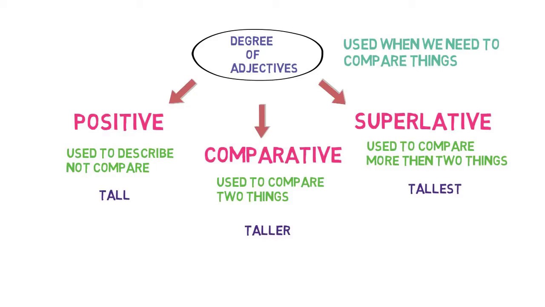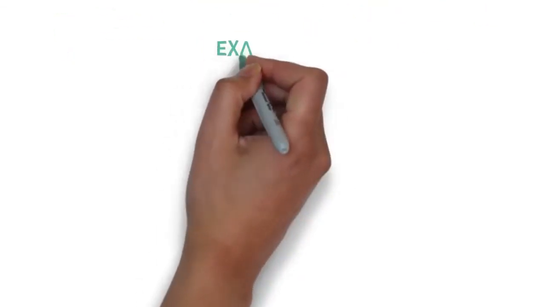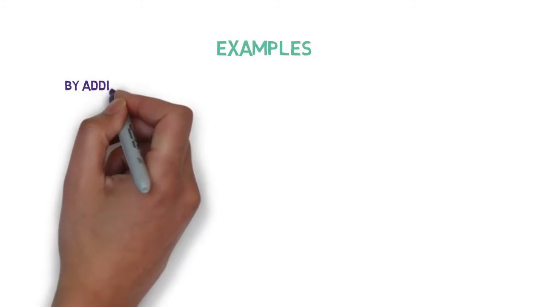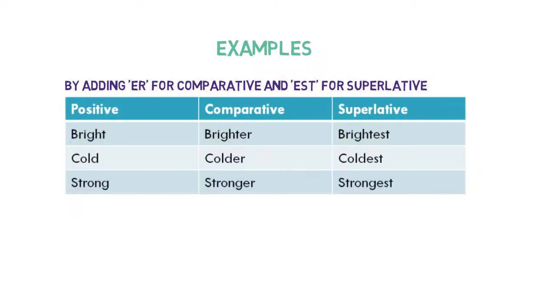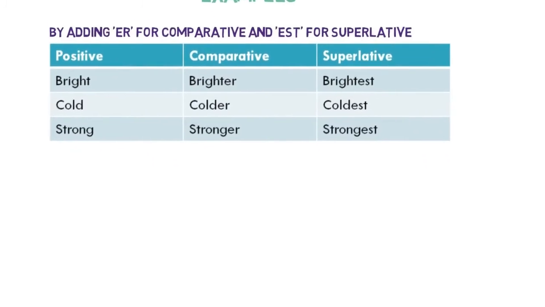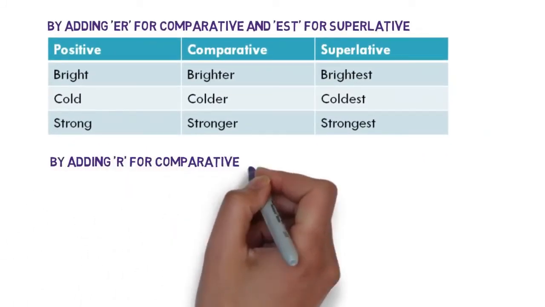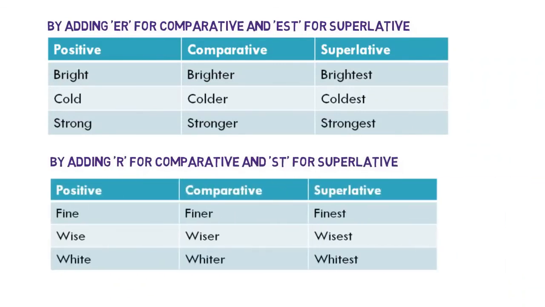So we are mainly focused on this in the lesson. So how do we describe things? It's a very simple chapter. By adding er for the comparative and est for the superlative, that much is there, nothing to worry. Positive, comparative, superlative. Bright, brighter, brightest. Cold, colder, coldest. Strong, stronger, strongest, isn't it? These are the kinds of words for comparative and superlative that we have learned, isn't it? Most are in the positive, but we are using this kind of terms, though sometimes we are not aware of that. Okay, so by adding r for the comparative and st for the superlative,